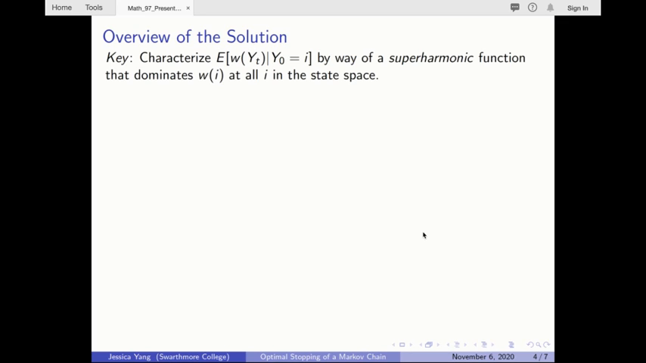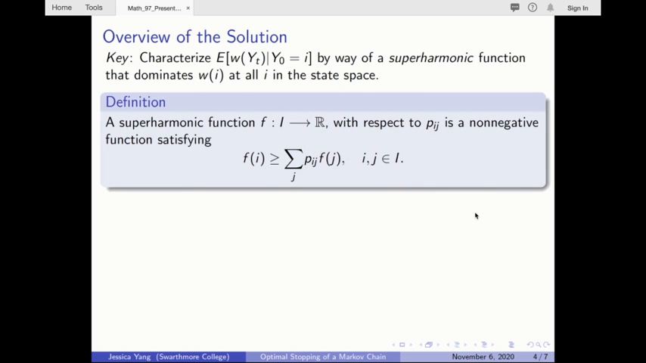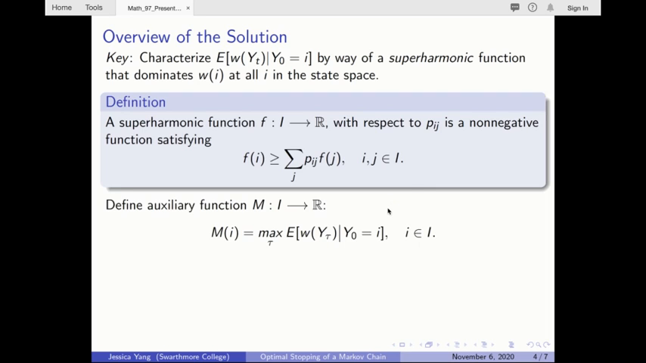Now, we provide an overview of the solution. The key to solving this problem is to characterize the conditional expected value by way of a superharmonic function that dominates Wi at all states in the state space. Here is a definition of a superharmonic function. If f is superharmonic, then the value associated with the starting state i is always greater than or equal to the value associated with any subsequent state j, averaging across the transition probabilities between i and any j's.